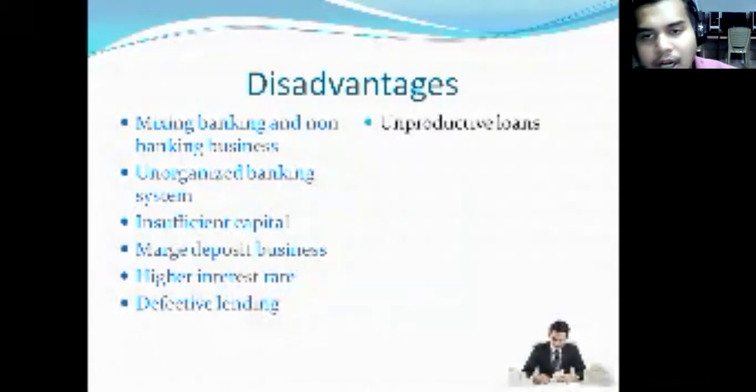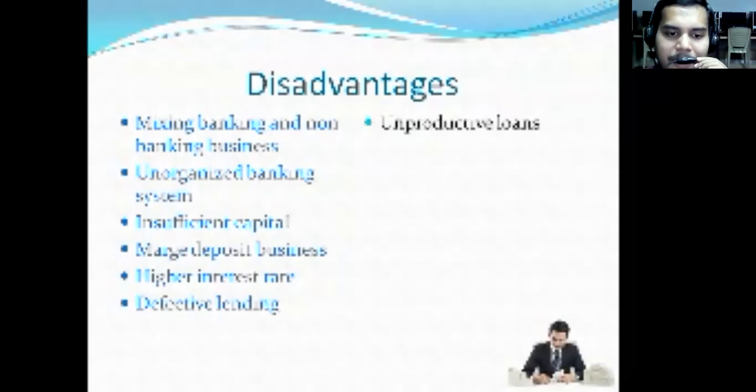And next, unproductive loans. That means as this is an unorganized system, there is a chance that customers will waive their loans. A very good example: in the case of a bank, when non-performing assets are there, they will be written off. But here the write-off will not be possible.